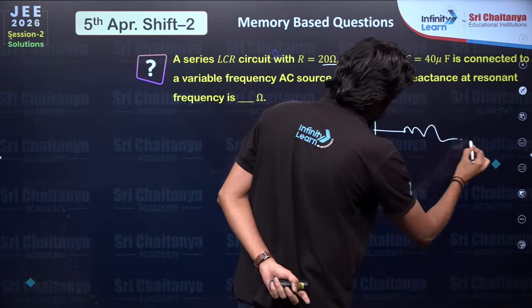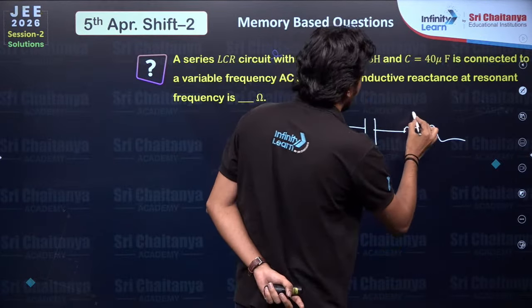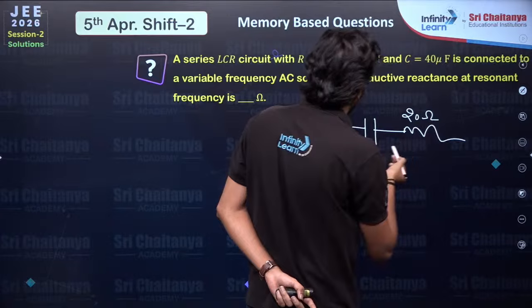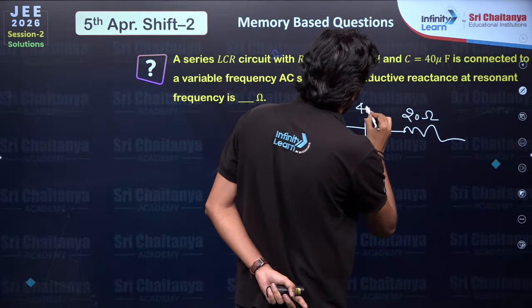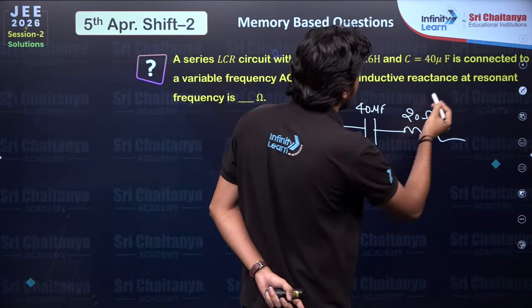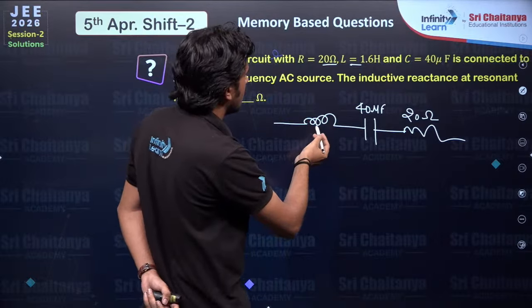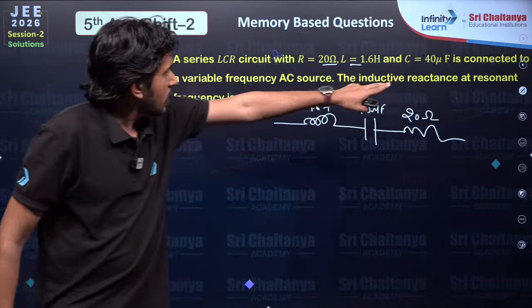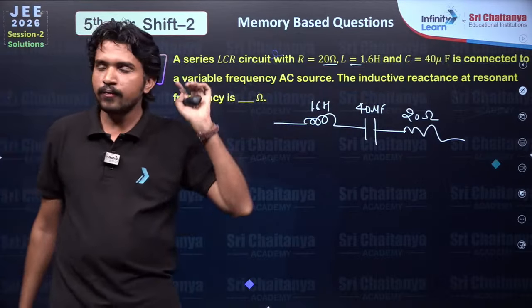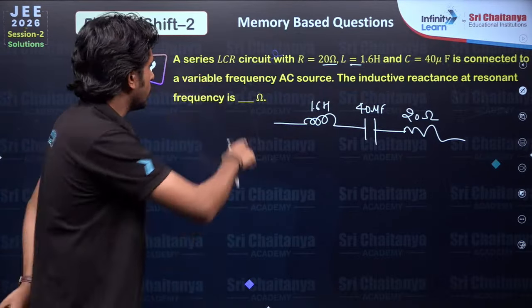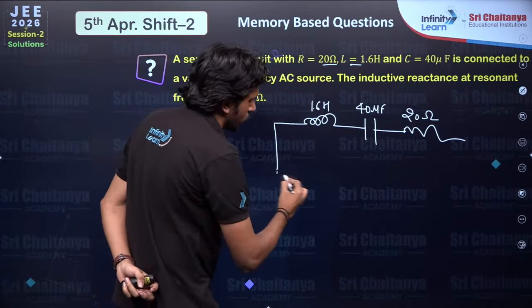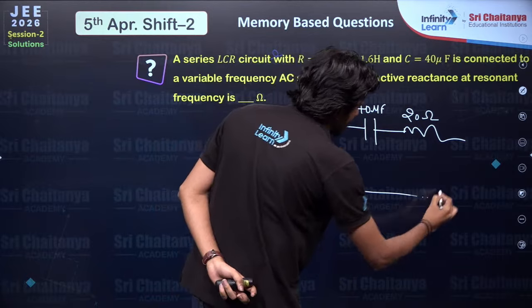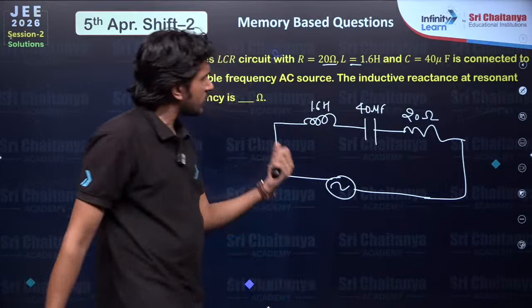This is given as 20 ohms and capacitance is given 40 microfarad, and where is L? 1.6 Henry. Now it is connected to a variable frequency AC source.